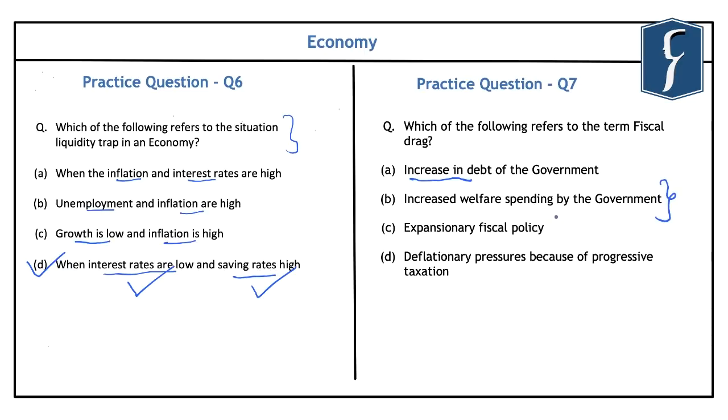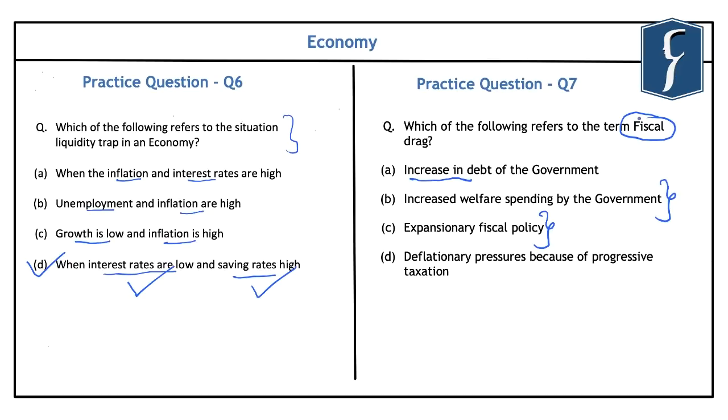The third option is known as expansionary fiscal policy, and this is when the government starts spending more, and it can include spending more on welfare spending and also on infrastructure development. So this means that all the three terms are not related to the term fiscal drag. Now, in order to understand fiscal drag, you should note that it is a situation when the inflation or income growth in an economy moves different taxpayers into higher tax brackets.